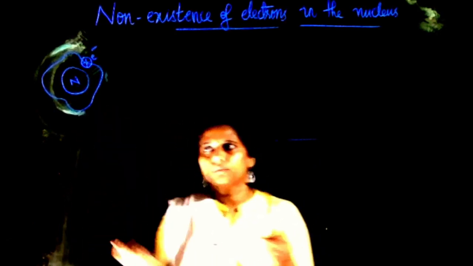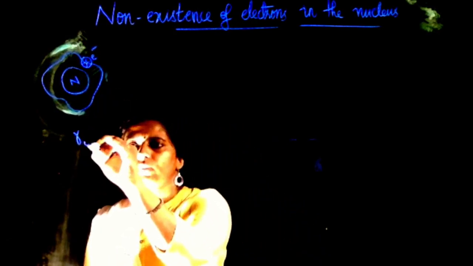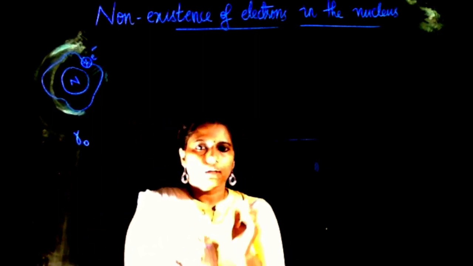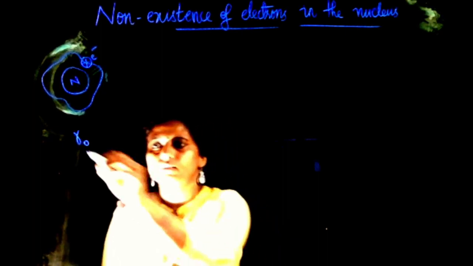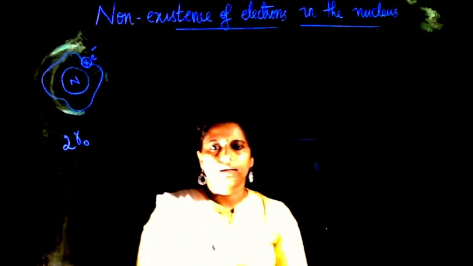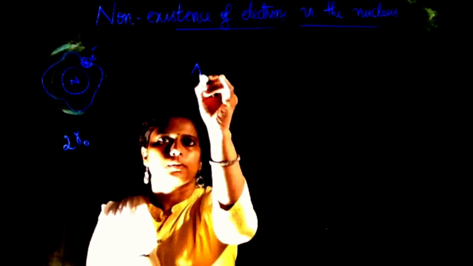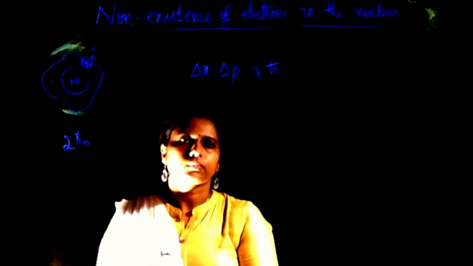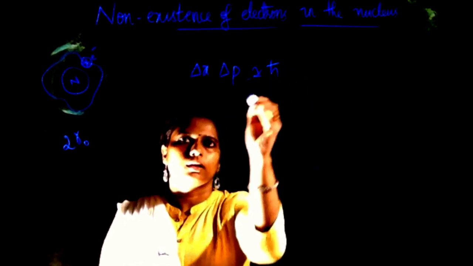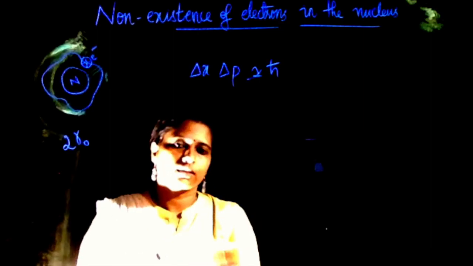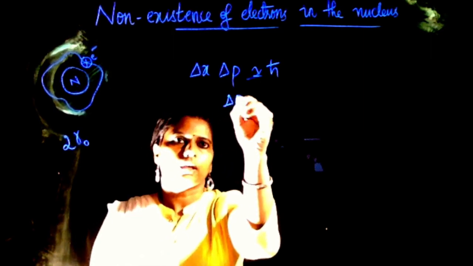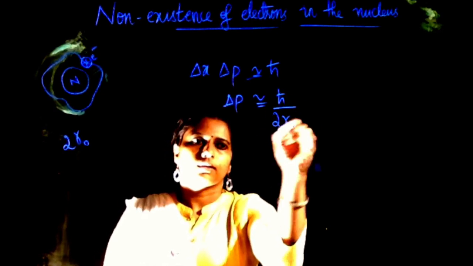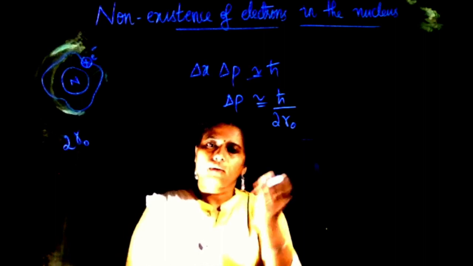So let the nucleus have a dimension, say R0. If we are supposing that the electron is part of the nucleus, then the minimum uncertainty in its position must be 2R0, which is the diameter. So the uncertainty principle says delta x, delta p is of the order of h cut. That can be replaced as delta x, let us take it as 2R0. So delta p will be approximately h cut by 2R0.